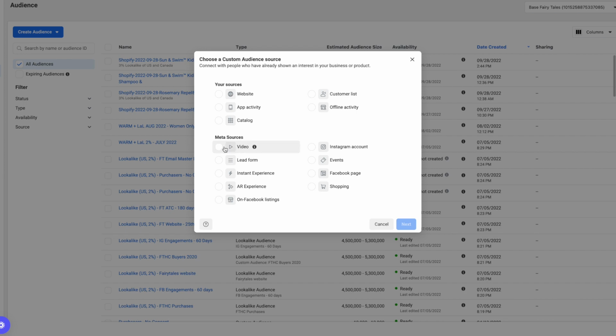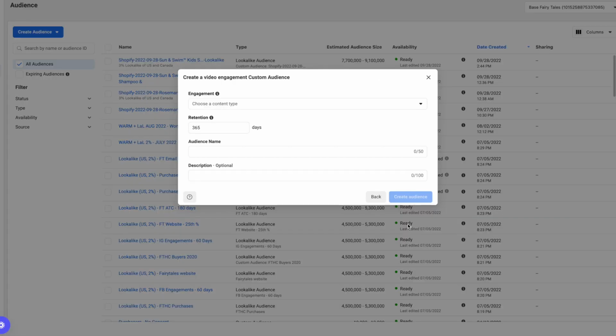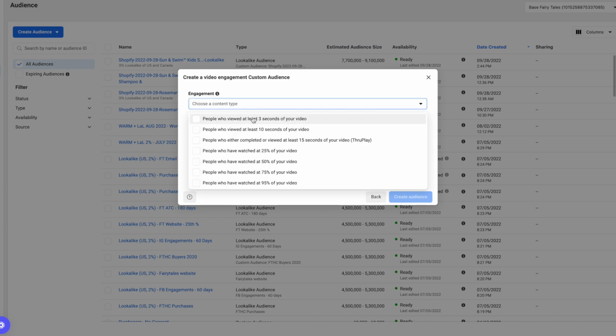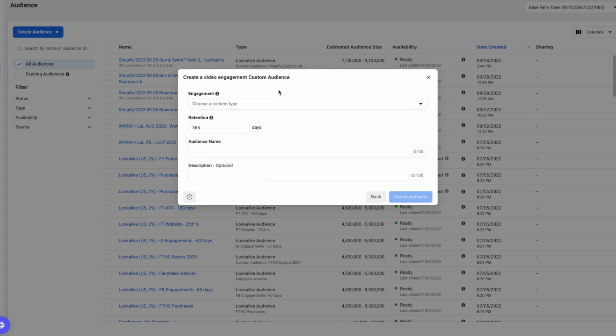And then lastly, one that I've used a lot is videos. So if you do a lot of videos on your Facebook or your Instagram page, you can select those videos or you can create new videos specifically for your ads. And then you can come in here and pick any of these options. I usually go with people who've watched at least 50% of the video, but sometimes it also depends on the length of the video.